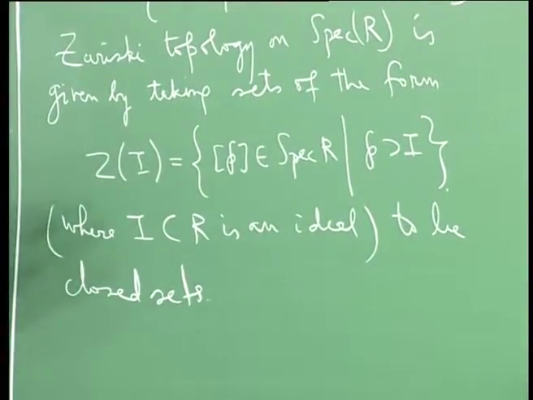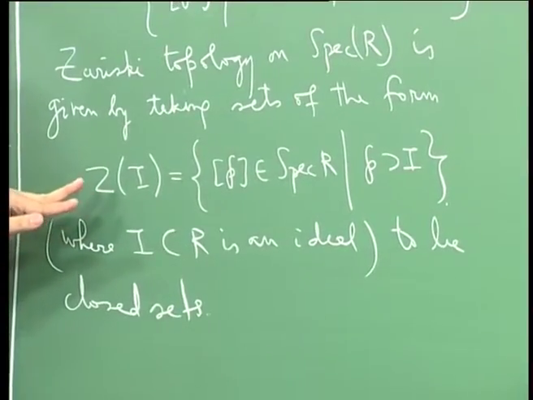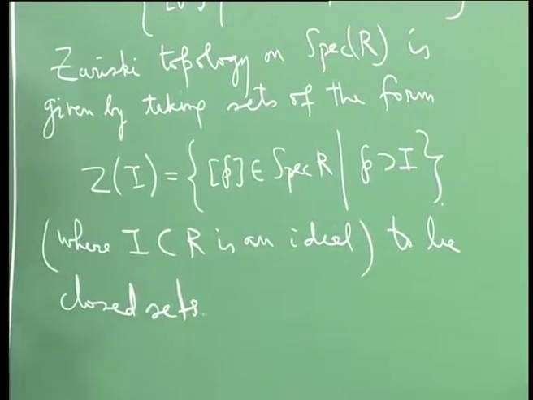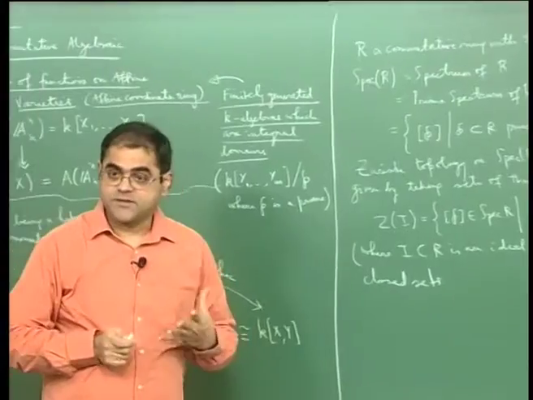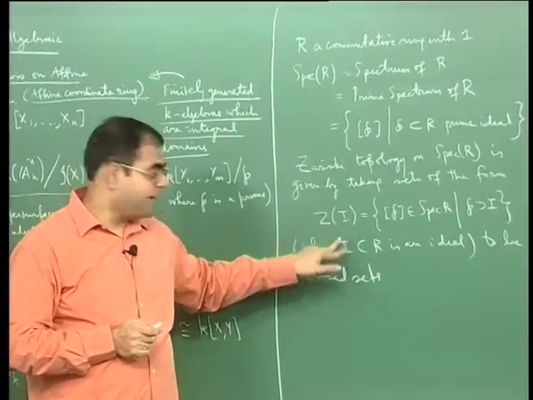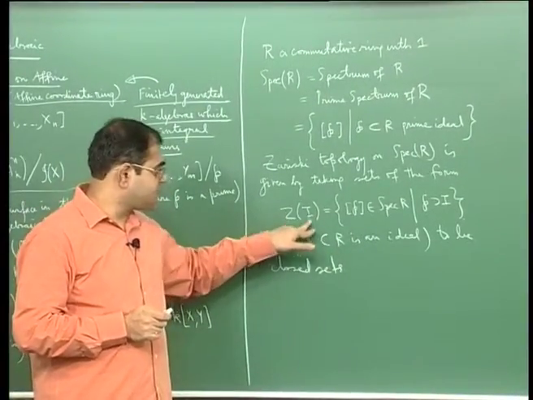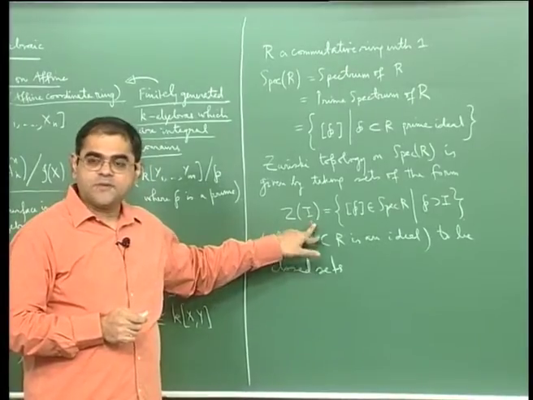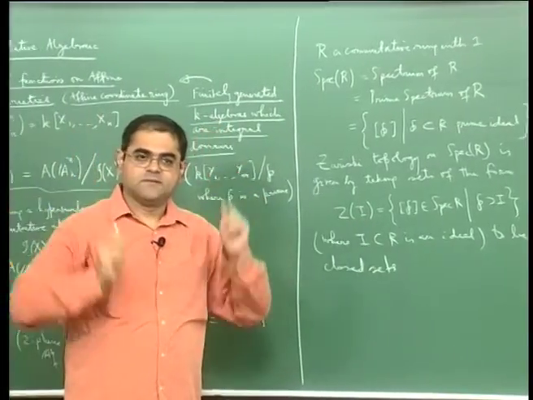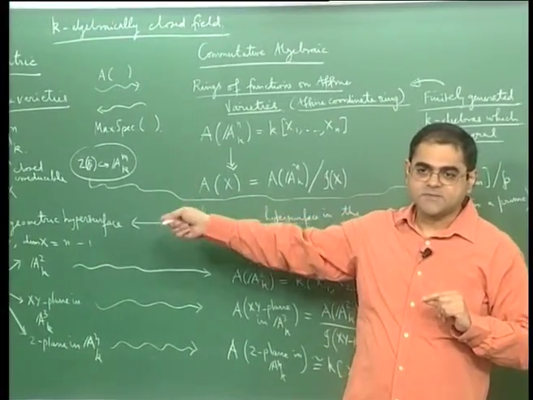The Zariski topology is defined by specifying a collection of closed sets. And what are the closed sets? They come out of ideals of R. You take an ideal I of R, and immediately you can write down the closed set Z of I, which you should think of as the zero set of I, if you compare with the Zariski topology on affine space.